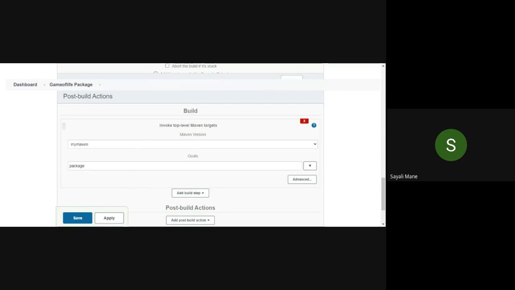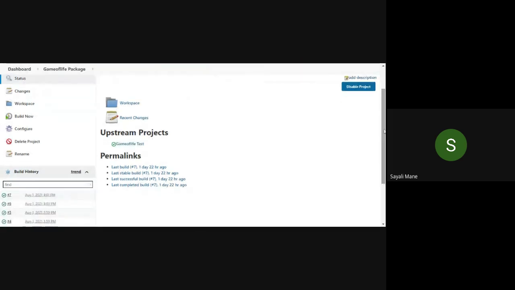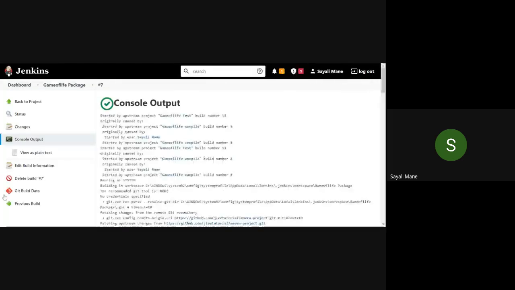This one. Click on the save button and click on the build now. After that, you should get this type of output, console output, and then here, as usual, finished success.